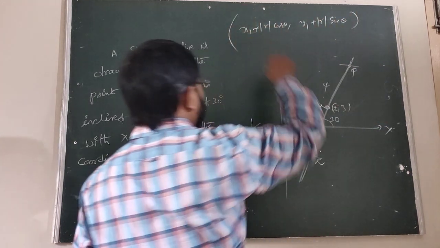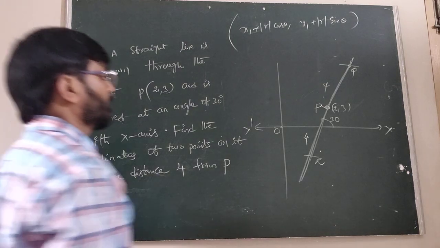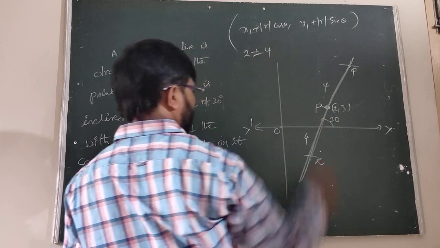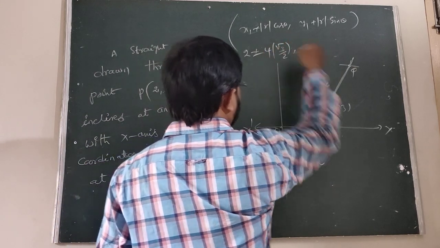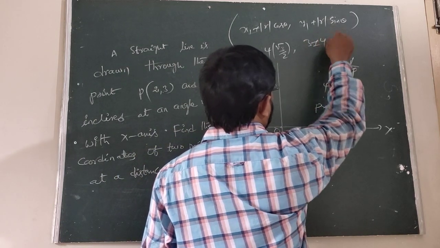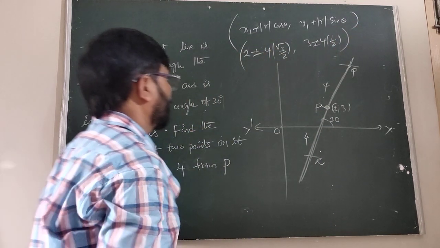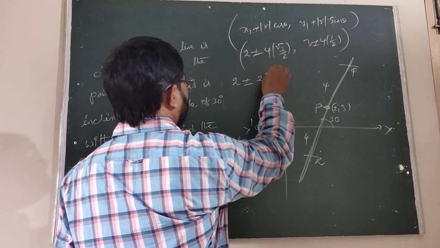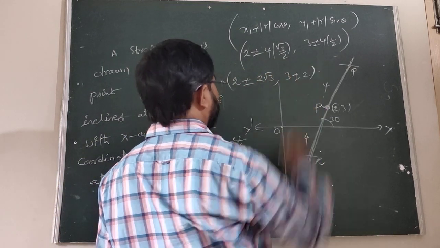Here x1 is 2, plus or minus 4 cos 30 degrees, which is root 3 by 2, comma y1 is 3, plus or minus 4 sin 30, which is 1 by 2. Now this is 2 plus or minus 2 root 3 comma 3 plus or minus 2.